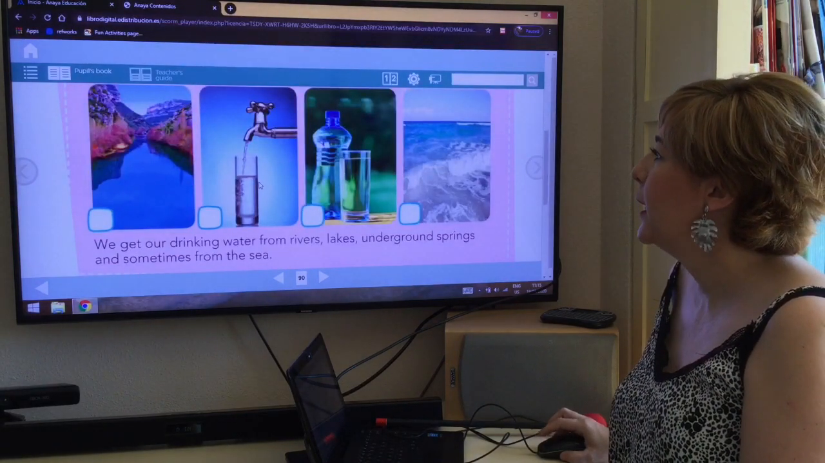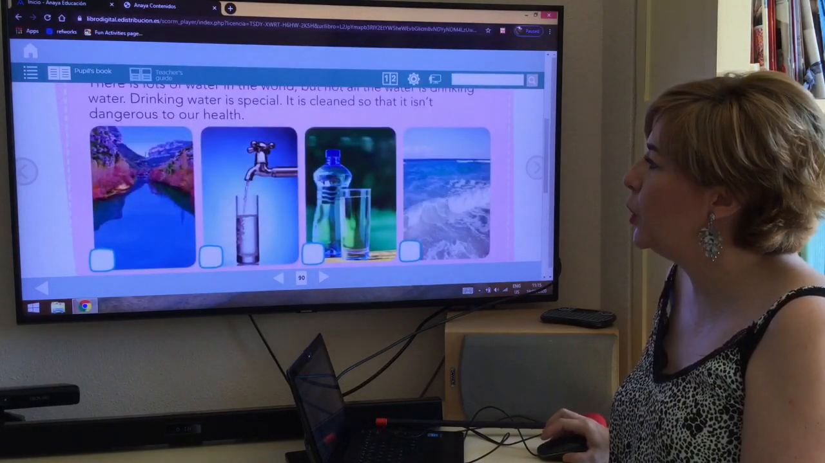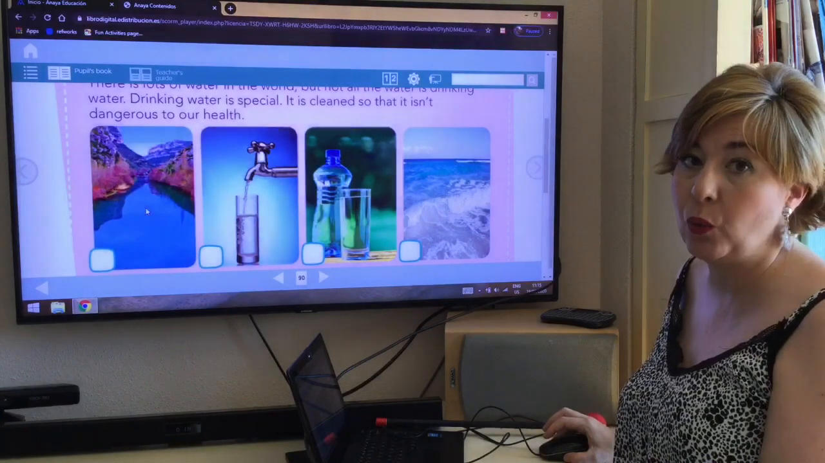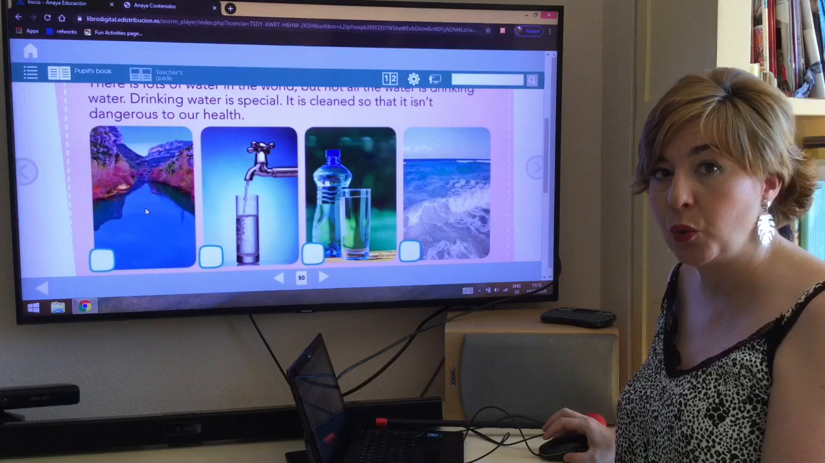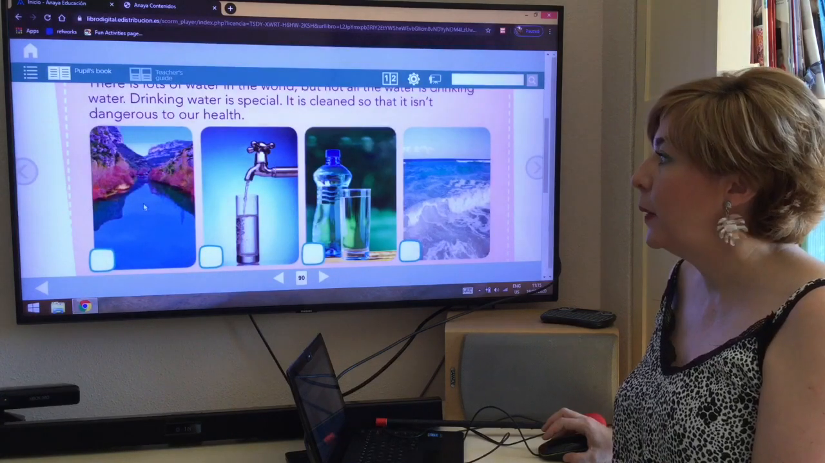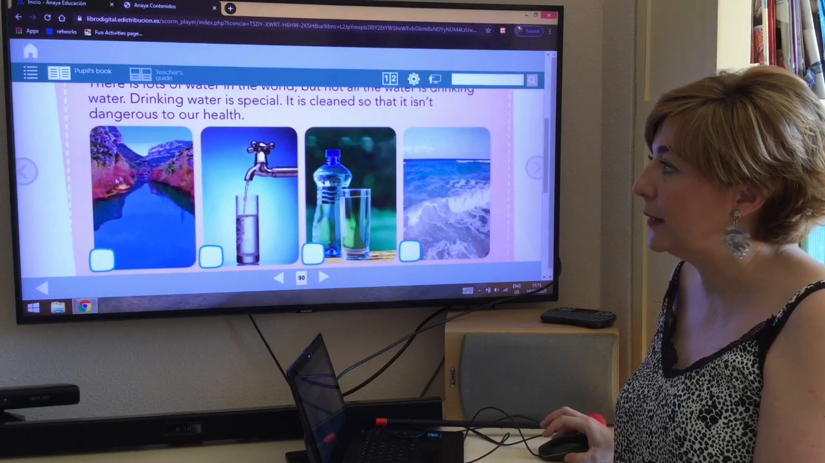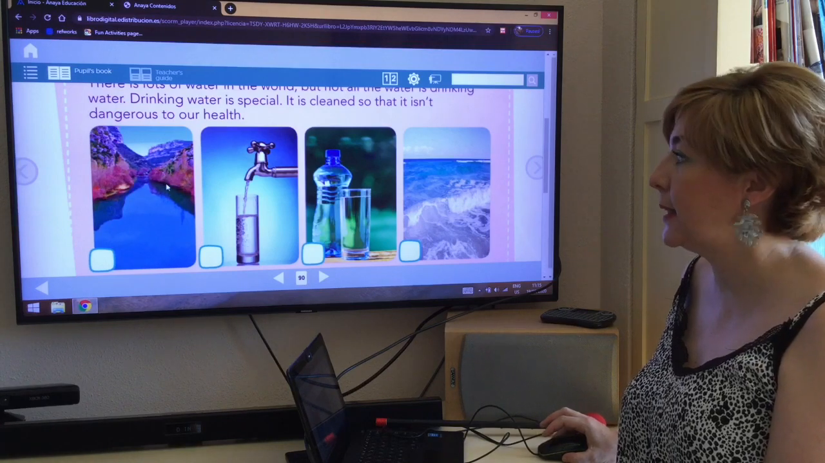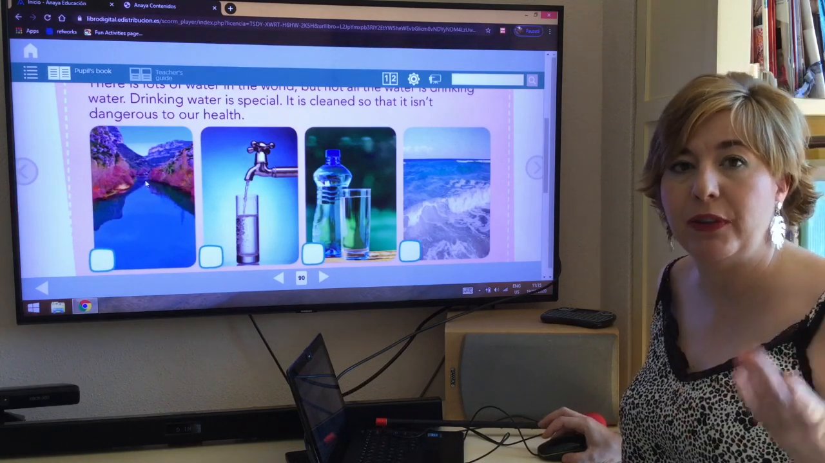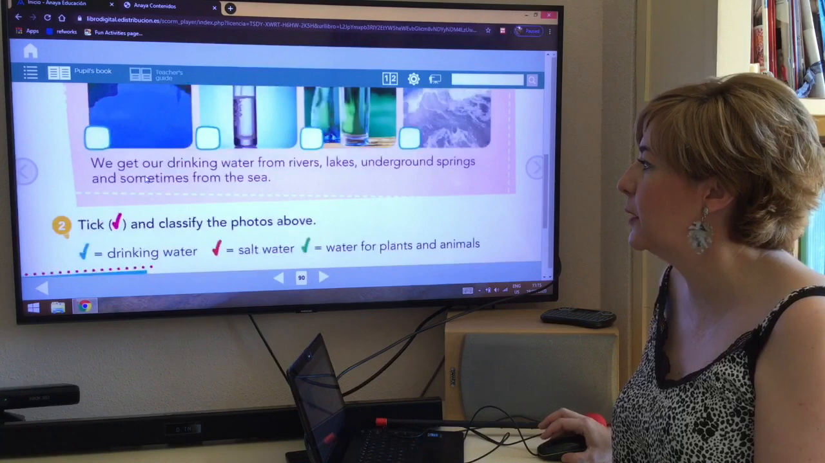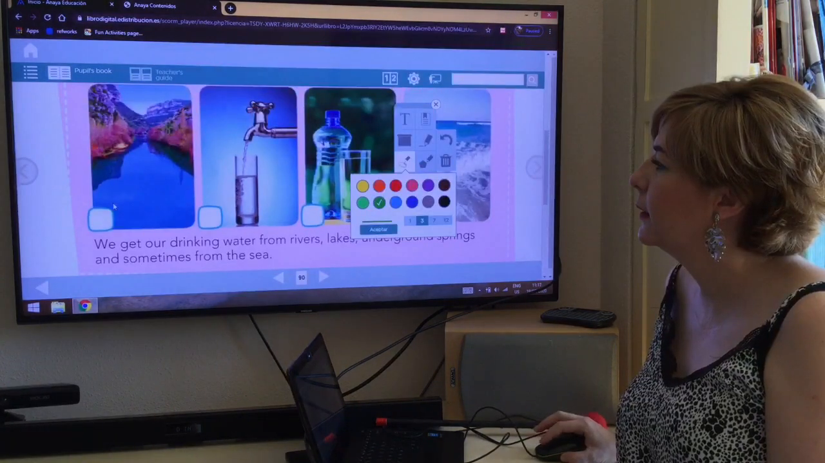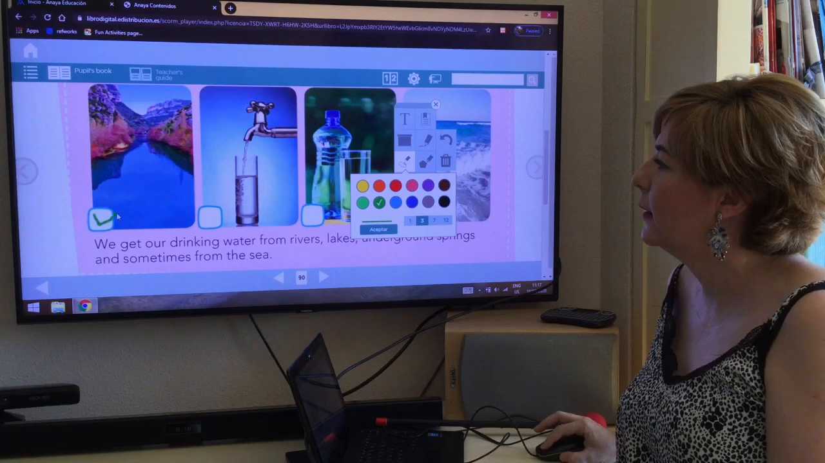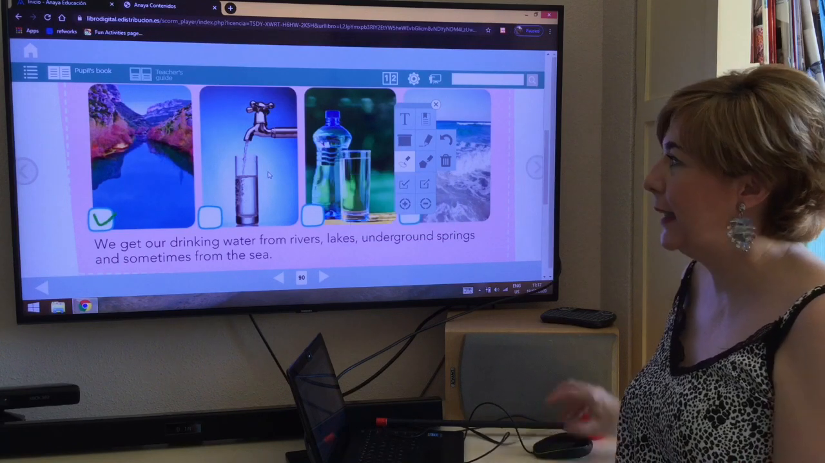Let's go. The first one, what do you think? Is this drinking water? No. Is it an ocean? Is it salt water? No. But is it water for plants and animals? Yes, it's a river. The river provides water for plants and animals. So we have to tick in green. Here. Okay, the second one.